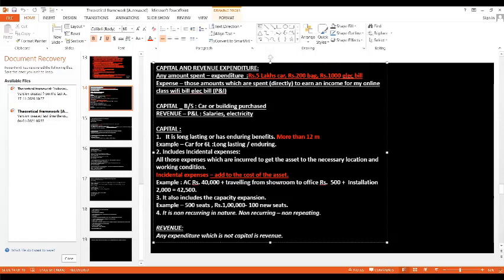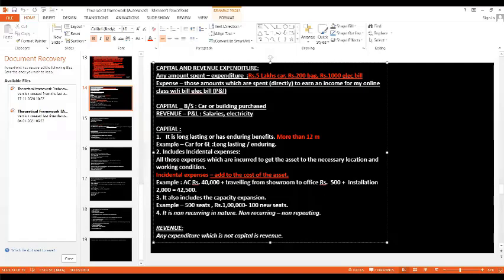All right. Next point includes incidental expenses. It is a very important point, very important for exam. Incidental expenses means all those expenses which are incurred to get the asset to the necessary location and working condition. To read like this, it may be very difficult to understand in this explanation. Let me give you a small example.